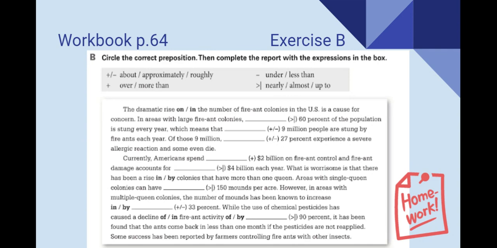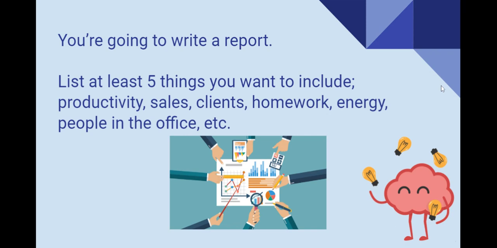Okay guys, we're going to check this during our class. To finish, we're going to write a report during class. So please list at least 5 things you want to include in the report. You will be writing a report on the things about your work, university, or school. So you could talk about productivity, sales, the clients, homework, energy, people in the office, anything that you want to include. Just make sure to have this ready before class, okay?